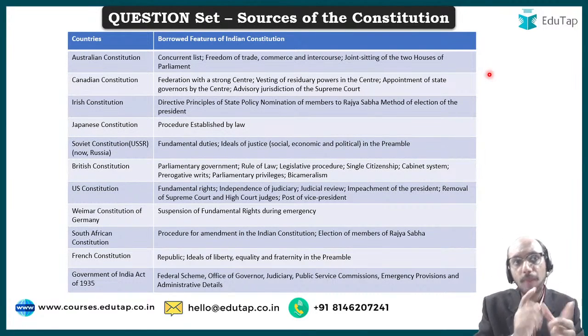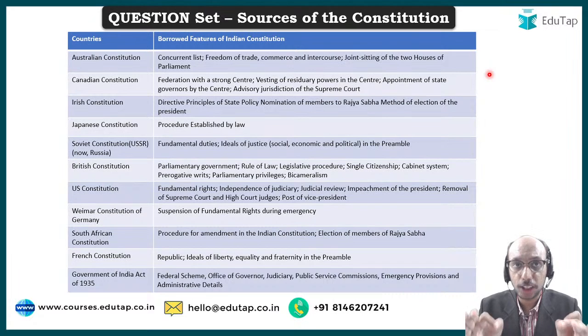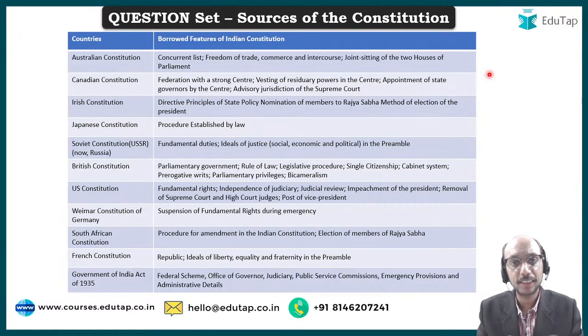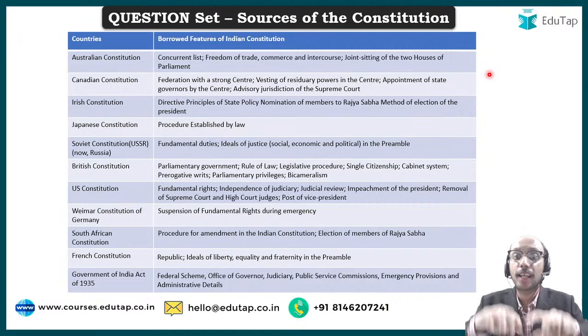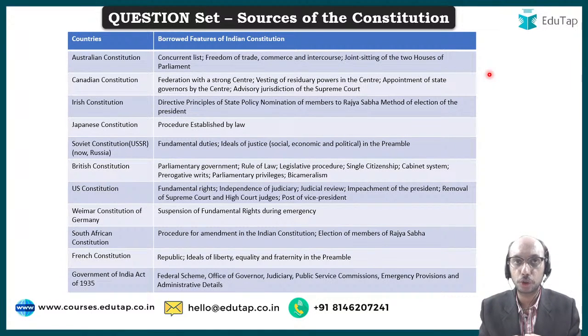This idea has been picked up from the Australian Constitution. From the Canadian Constitution, we have picked up the idea that federation should be with a strong center. Now, India is a federation with a strong center in the sense that, like we discussed earlier, there are a lot of unitary features in the Constitution, but at the same time, there is a federal framework within which we are functioning. So, this idea of federation with a strong center has been picked up from the Canadian Constitution.